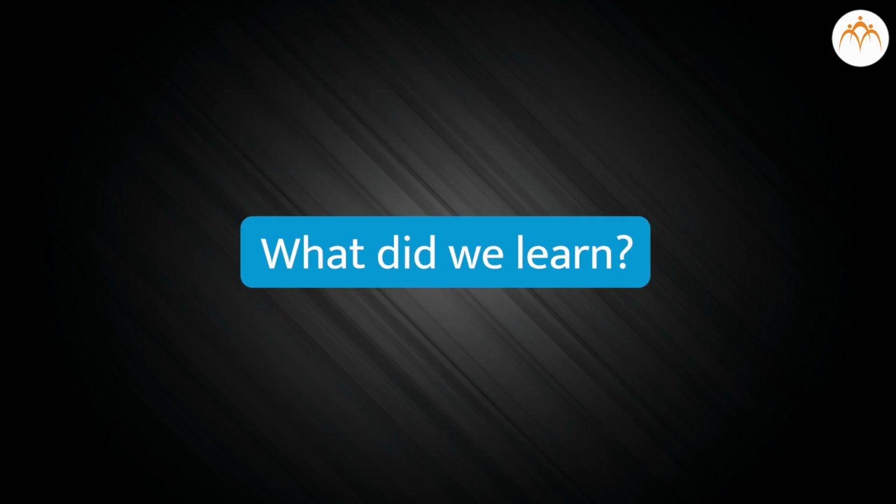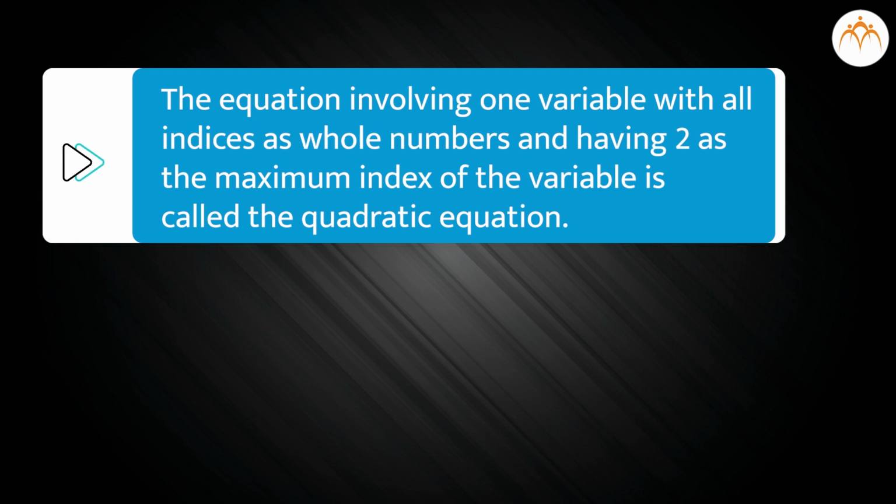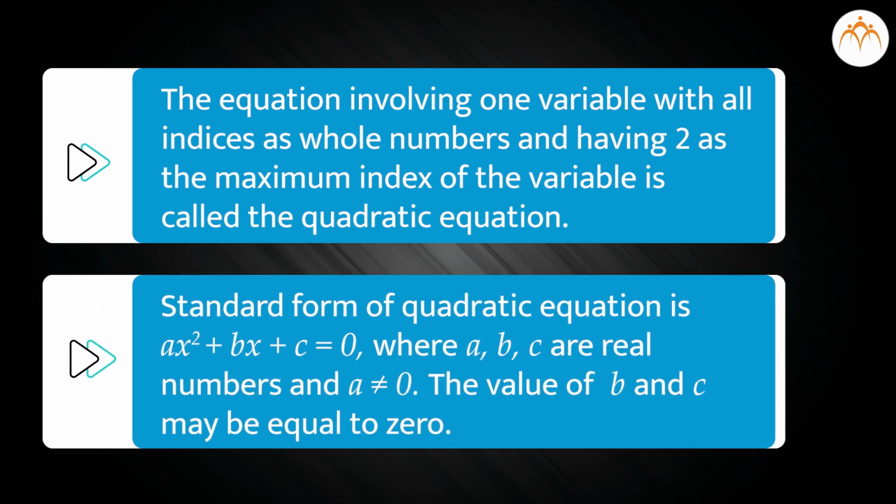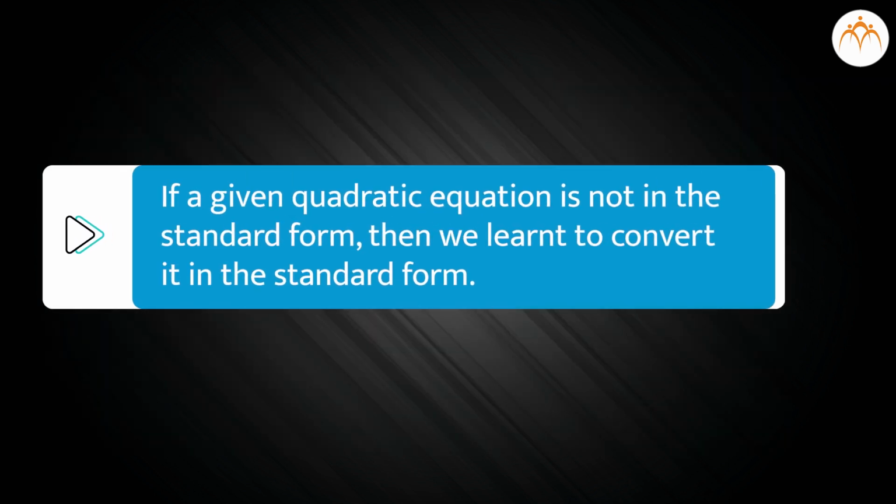What did we learn? The equation involving one variable with all indices as whole numbers and having 2 as the maximum index of the variable is called a quadratic equation. Standard form of quadratic equation is ax square plus bx plus c equal to 0, where a, b and c are real numbers and a is not equal to 0. The value of b and c may be equal to 0. If a given quadratic equation is not in the standard form, then we learnt how to convert it in the standard form.